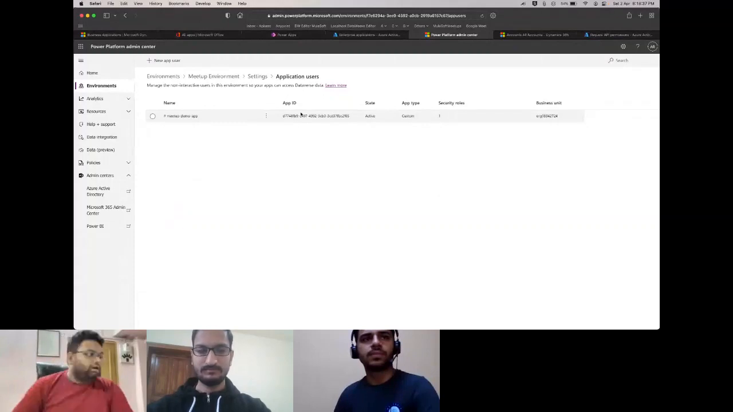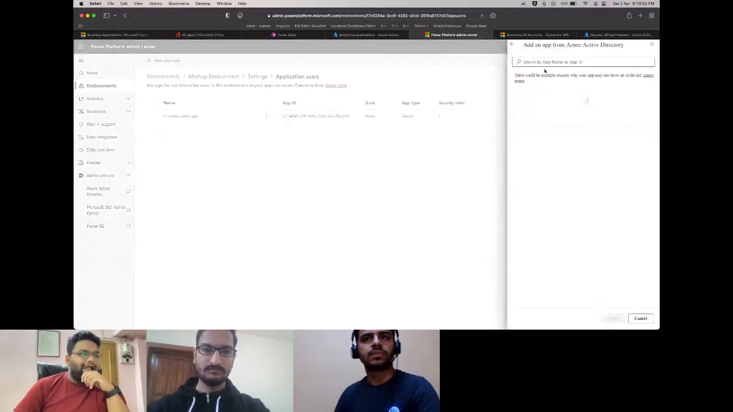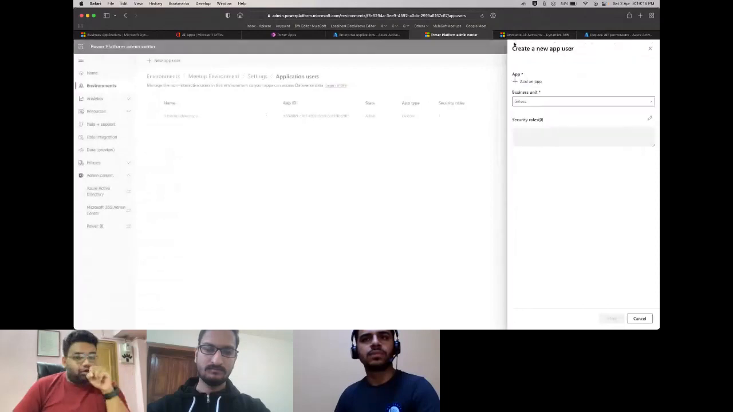Now, a quick hack here: assuming that you have a large organization, there will be multiple apps or multiple application users. If you want to add a new app user, you can do it from here. But make sure that nothing is selected, because if you select one, it just shows you options to deactivate and edit. With nothing selected, you will see a new app user option. Once you are inside here, you can add an app that's already there in your Azure. As you can see, we have the Meetup demo app too. So I can enable this app. And again, this does not cost a license because it's not a person.